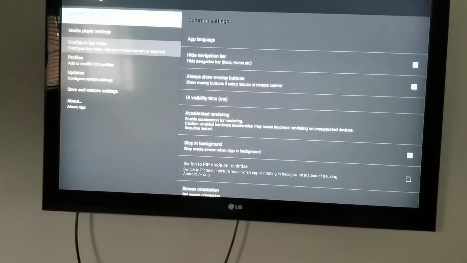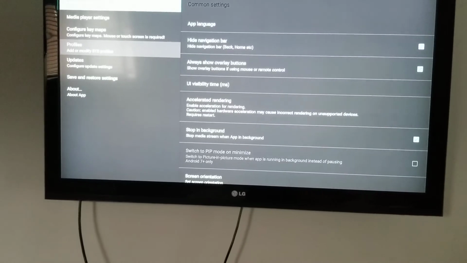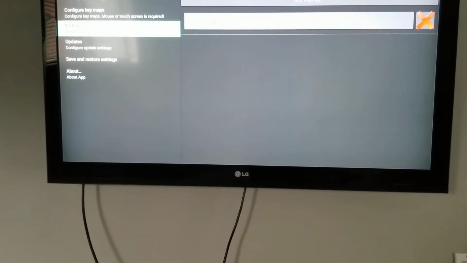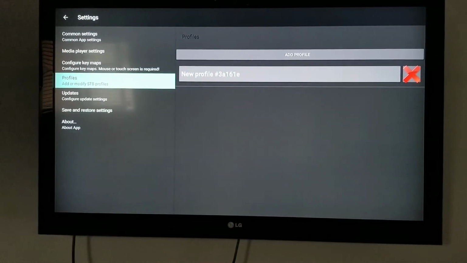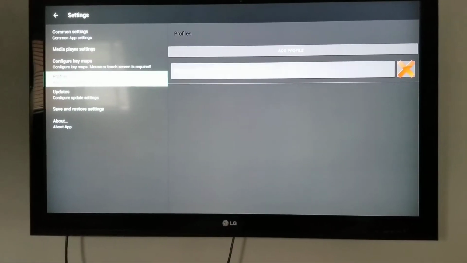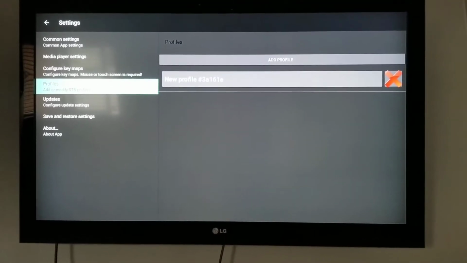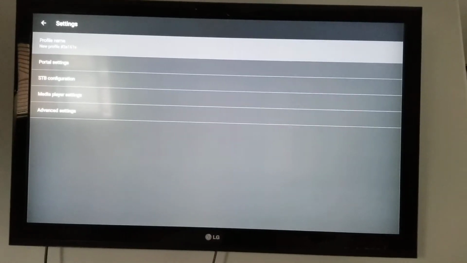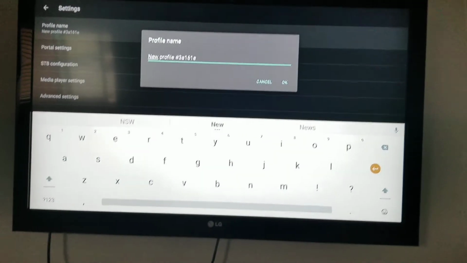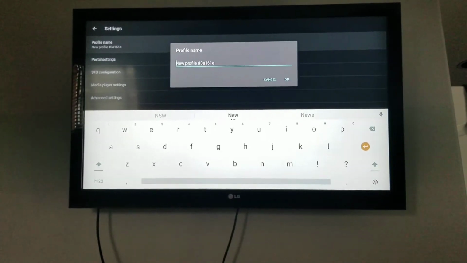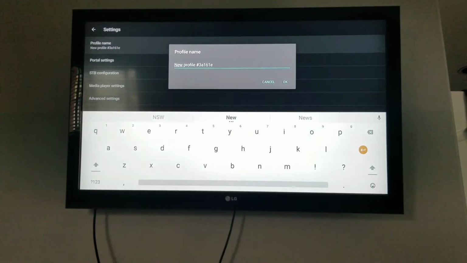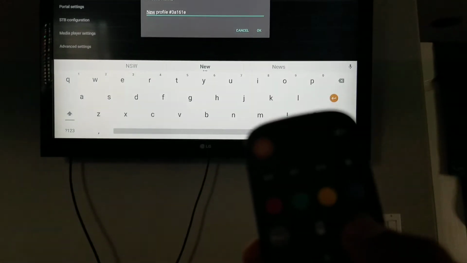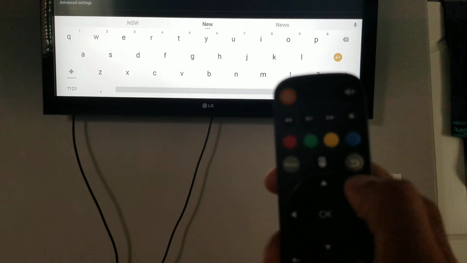Now we are going to profile modify. Go on profile, new profile, right hand side. So hit OK. So go on first option, profile name. So give it name whatever you want to give it, or just use same name. So if you want to change the name, just set back key from your mode, this one,